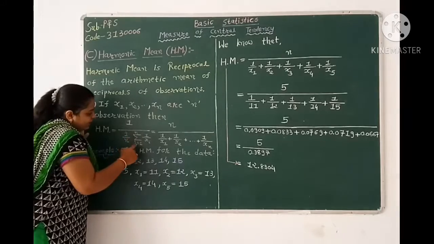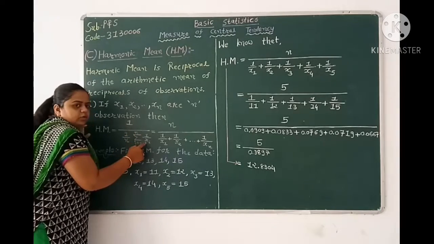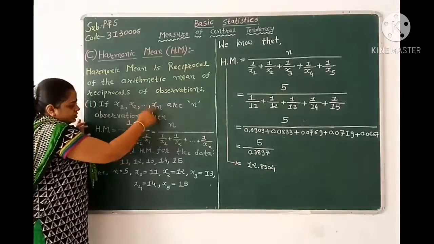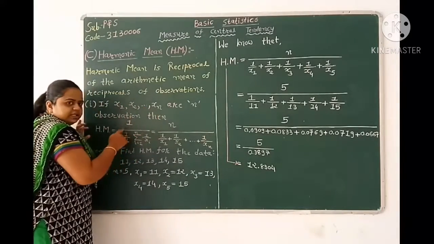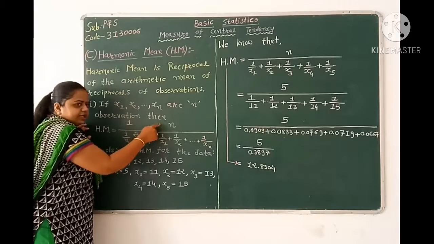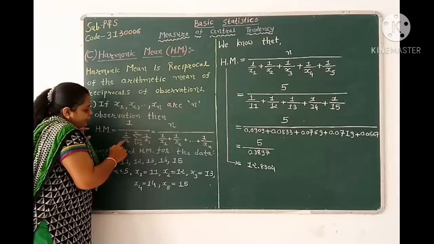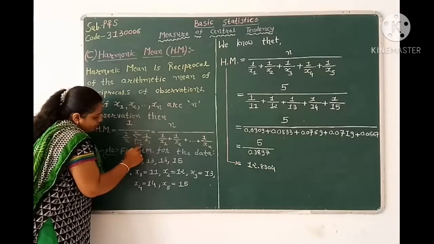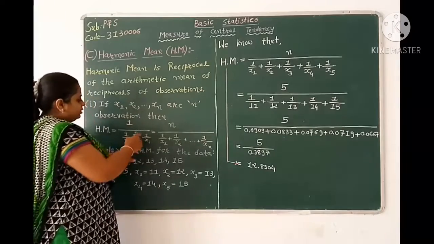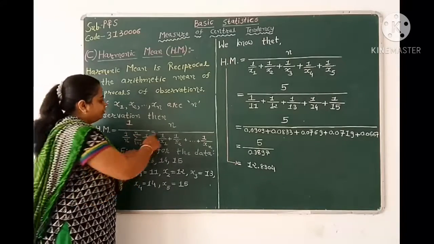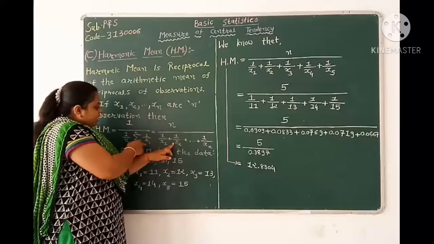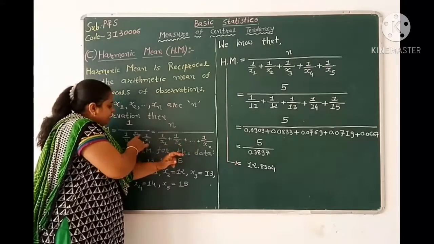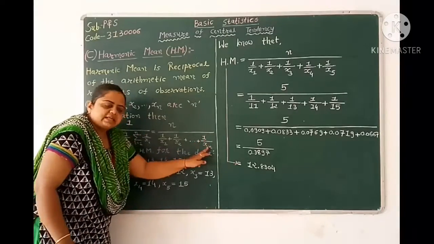1 over n summation i equal to 1 to n of 1 over xi, where small n is the number of observations. We know that the denominator becomes the numerator, so it equals n over the series from i equal to 1 to n. Now substitute i equal to 1, we get 1 over x1, plus i equal to 2, that is 1 over x2, plus up to i equal to n, so 1 over xn.